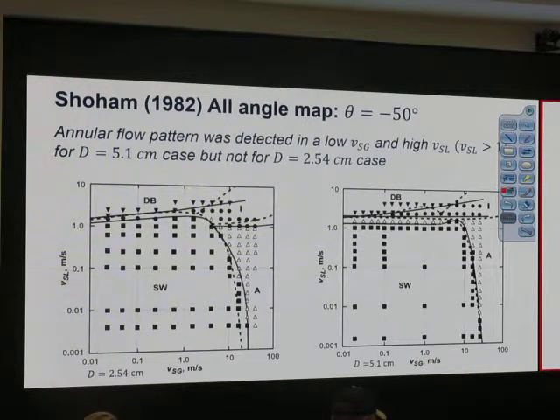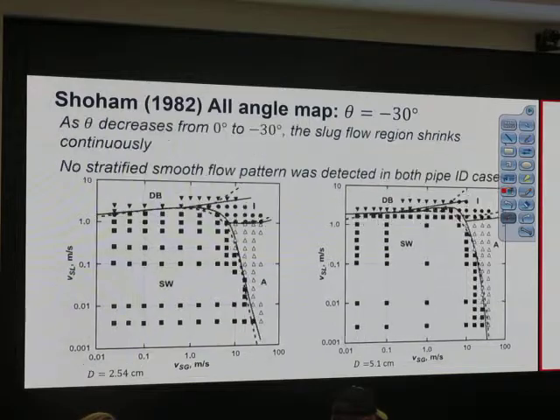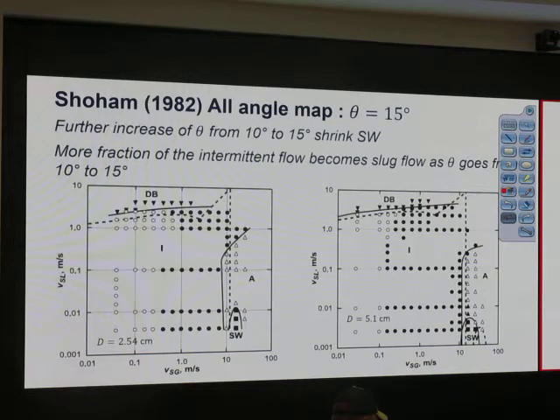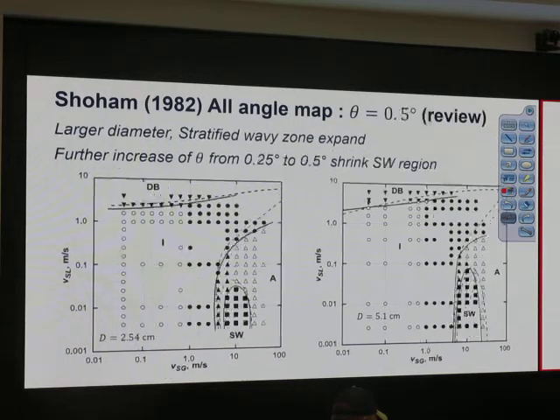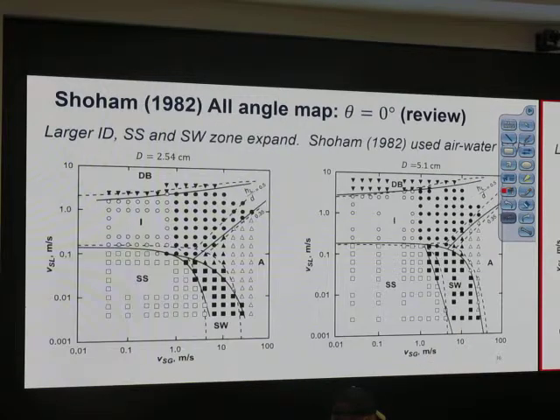What we need to know is this kind of chart is not universal. When we say 0 degree, this is only for the case of air and water. If I use air and water but not at standard temperature and pressure, say at higher pressure, 100 psi or 1000 psi, the flow pattern won't be like that.